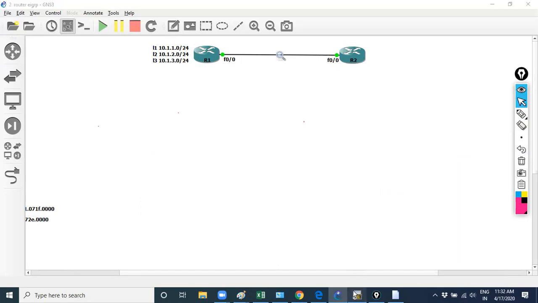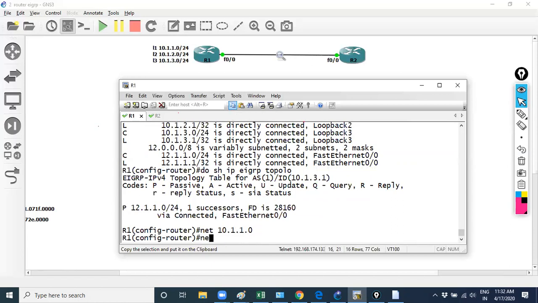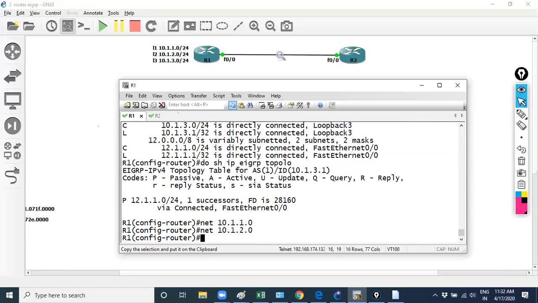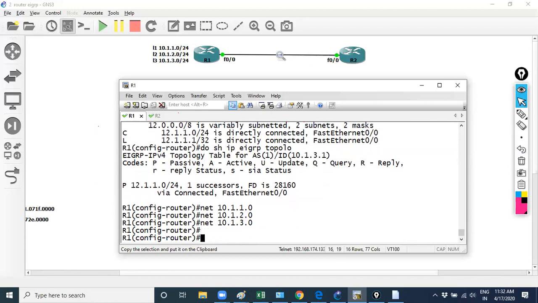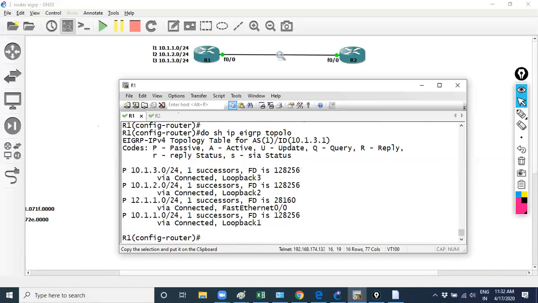You can verify it using the network command. I'm using the network command 10.1.1.0, network command 10.1.2.0, and 10.1.3.0. I hope it's clear what the use of the network command is. Let's verify. Do show ip eigrp topology. Here you can see the successor information. Who is its successor?